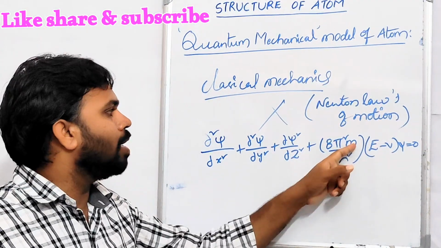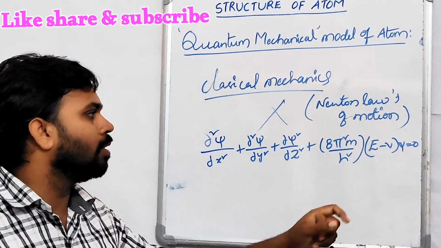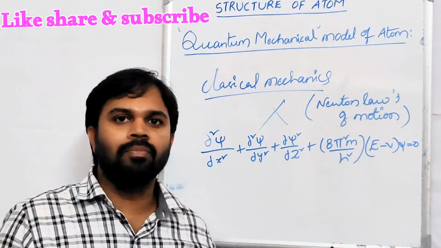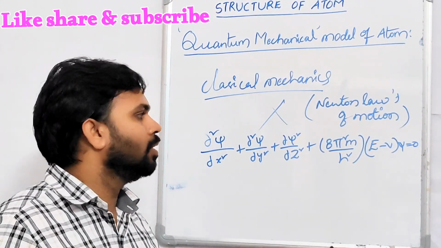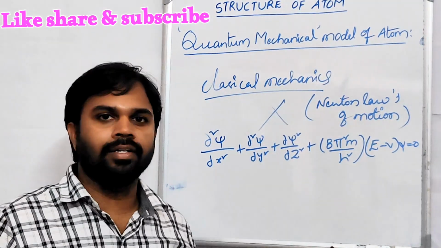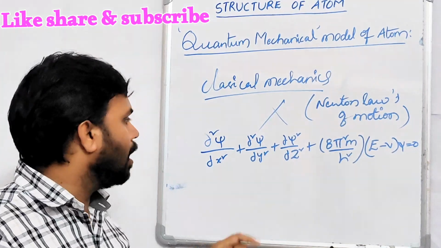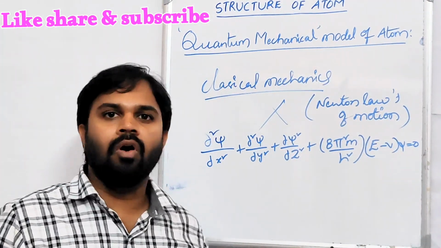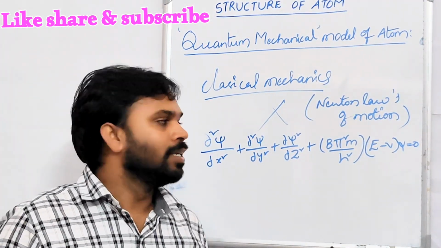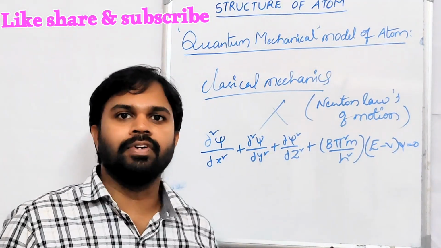Here m is the mass of the electron, h is Planck's constant, E is the total energy, the sum of potential energy plus kinetic energy, V is the potential energy of the electron, ψ is the wave function, and x, y, z are coordinates in three-dimensional space. This equation is called Schrödinger's wave equation.